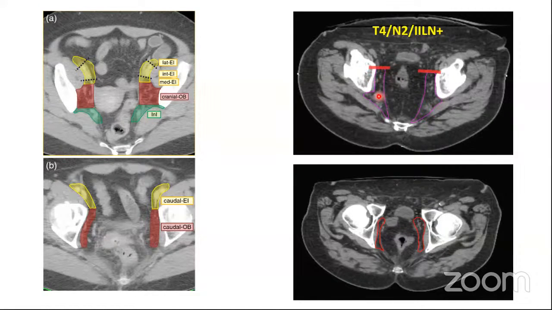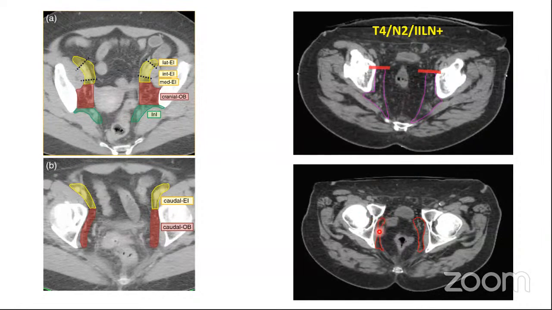So here, the anterior border. When you are treating only the internal iliac, you remain posterior to the anterior border of the obturator internus. And when you are going to treat the obturator lymph nodes, you go ahead and remain posterior to the external iliac. These are the external iliac vessels. So you remain posterior to them, so you're including the obturator lymph nodes. If you remain at the level of this obturator internus anterior border, you're treating only the internal iliac lymph nodes.